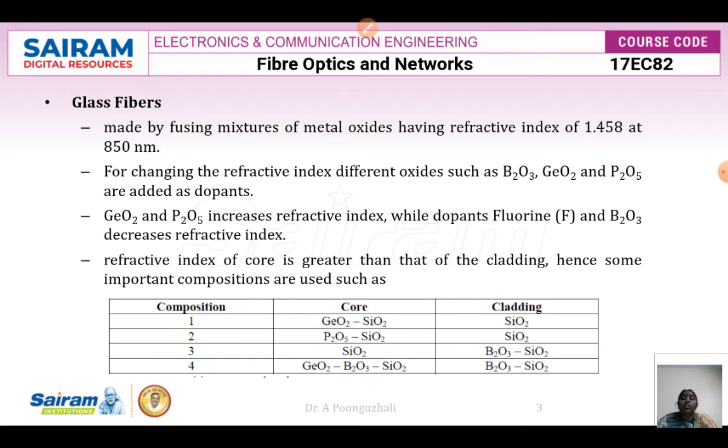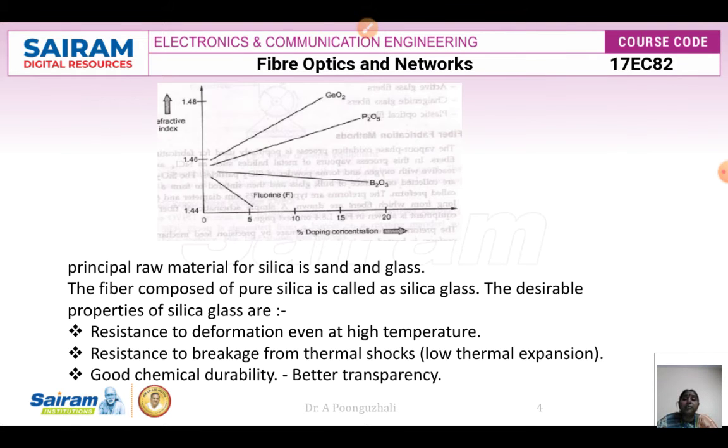These are the different compositions we are going to have. The first combination for the core can be germanium oxide and silicon dioxide, but the cladding can be silicon dioxide. Similarly, your core can be phosphorus oxide and silicon dioxide, and the cladding can be only silicon dioxide. The third combination has a core of silicon dioxide, where the cladding can be boron oxide and silicon dioxide, and here it is germanium oxide, boron oxide and silicon dioxide. Here it is boron oxide and silicon dioxide as the cladding.